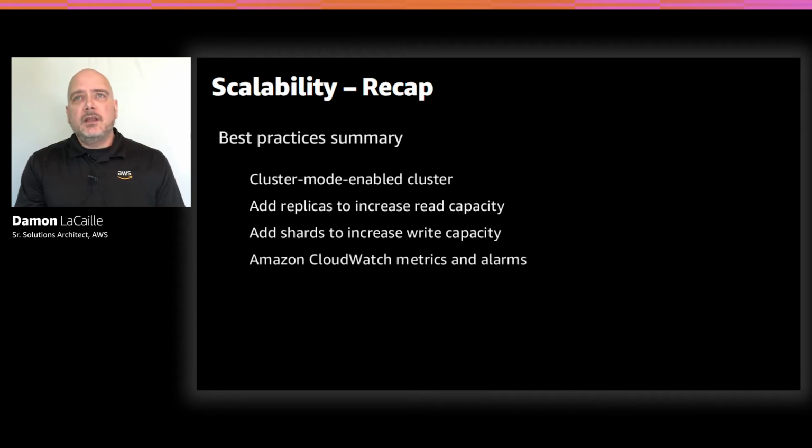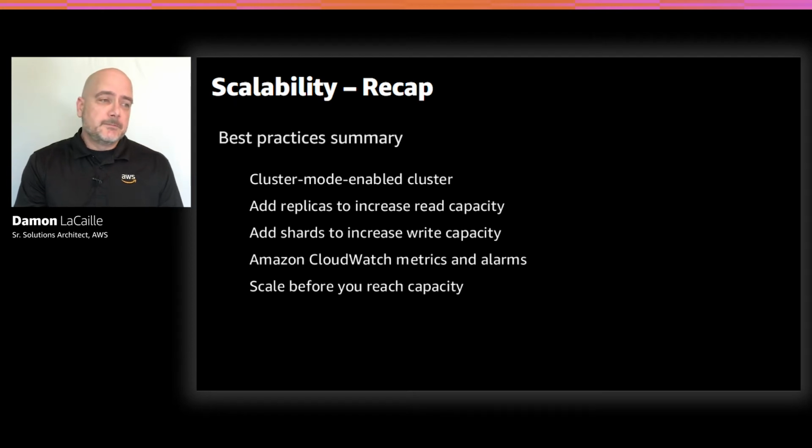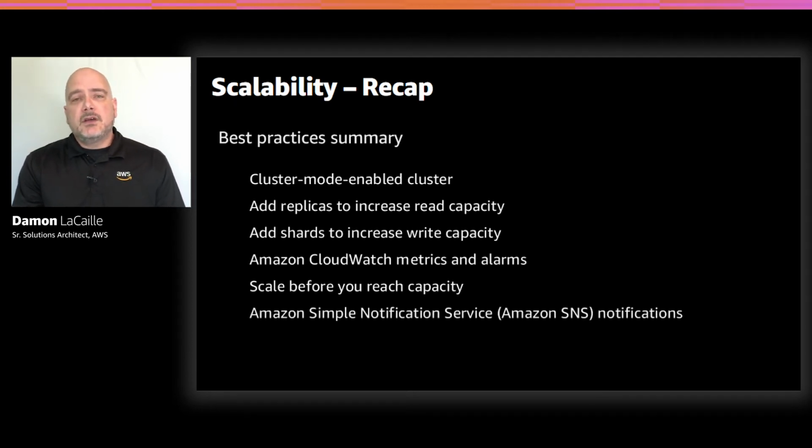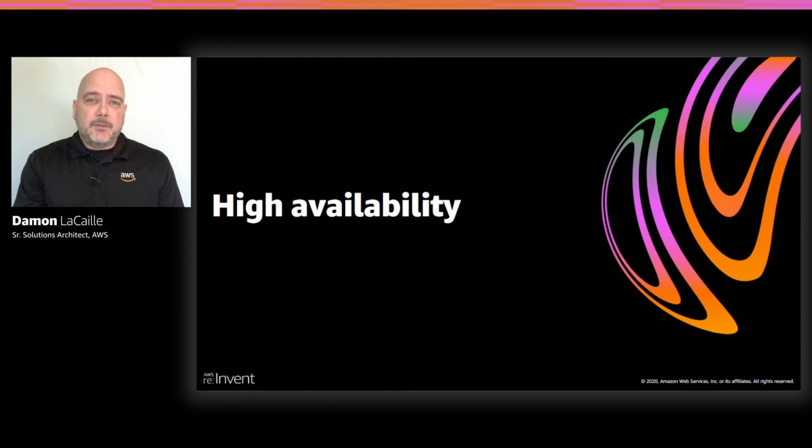And then we also want to leverage Amazon CloudWatch to monitor Elasticache clusters and then set alarms for different thresholds as well. And when considering these scaling operations, you really should scale before you meet those thresholds or reach capacity. Scaling operations can take longer and could actually compete with your workload if you wait for too long and you're competing for resources. And then finally, we want to use Amazon Simple Notification Services in conjunction with CloudWatch so that you're aware of trends or certain conditions. Now, that's how Amazon Elasticache for Redis handles scaling. And now we're going to move on to a related topic, high availability.